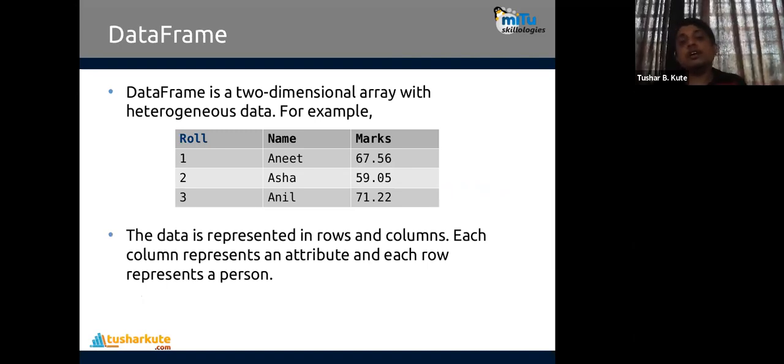And second is the data frame. A data frame is a two-dimensional array with heterogeneous data. Different collections of data are present, but each individual column contains the same kind of data. Just like a table we can see here, roll number is numeric, name is string, and marks are in float format. The data is represented in rows and columns. Each column represents an attribute and each row represents one person, with roll number, name, and marks.